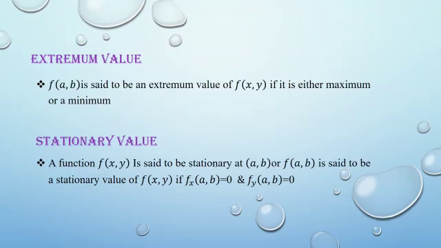Extremum value. f(a,b) is said to be an extremum value of f(x,y) if it is either maximum or a minimum value. Now, stationary value. f(a,b) is said to be a stationary value of f(x,y) if fx equal to 0 and fy equal to 0. That means solving these two conditions, we get some points. That points are called stationary points.